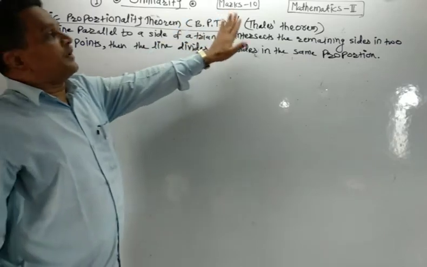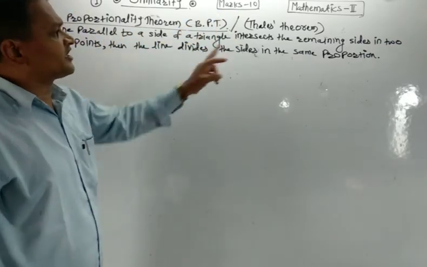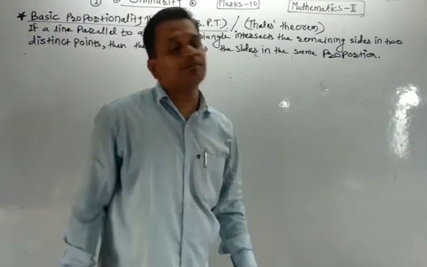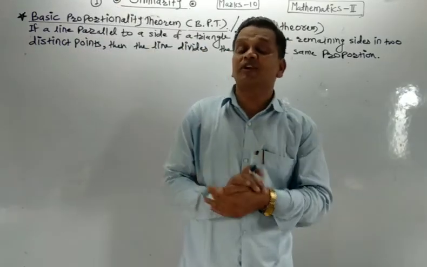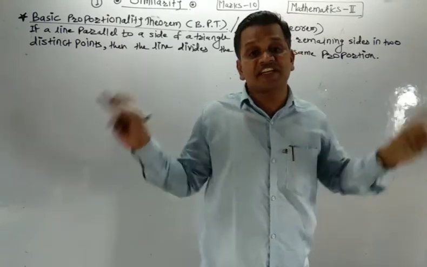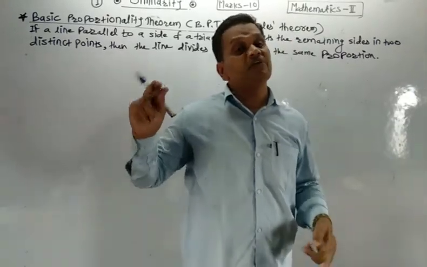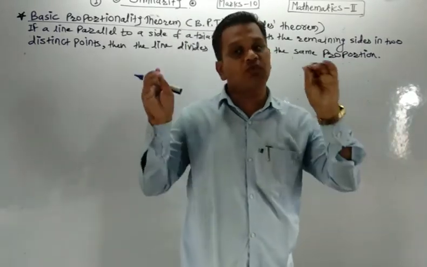That is BPT. If a line parallel to a side of a triangle intersects the remaining sides at distinct points, then the line divides the sides in the same proportion. Means if a line is parallel to a side of a triangle and intersects the remaining sides at distinct points, then that line divides those sides in the same proportion. That is what we want to prove here.